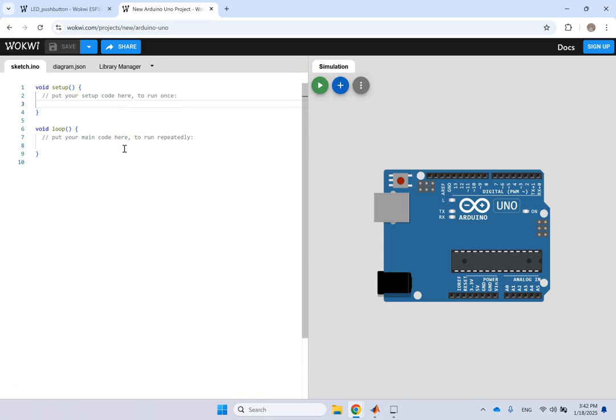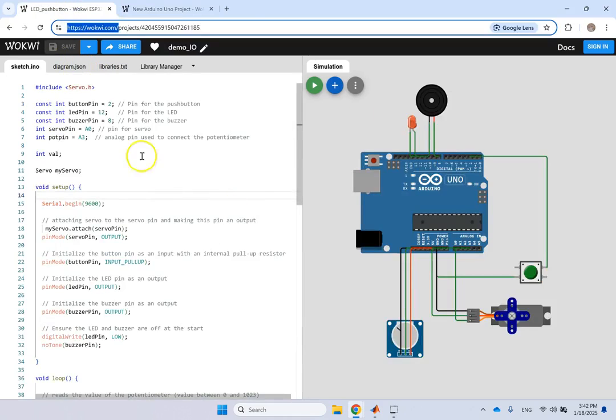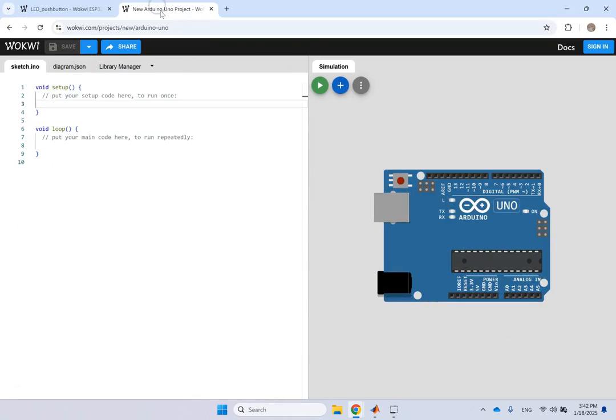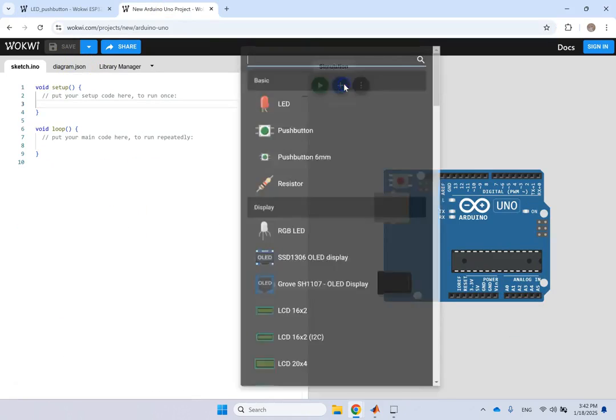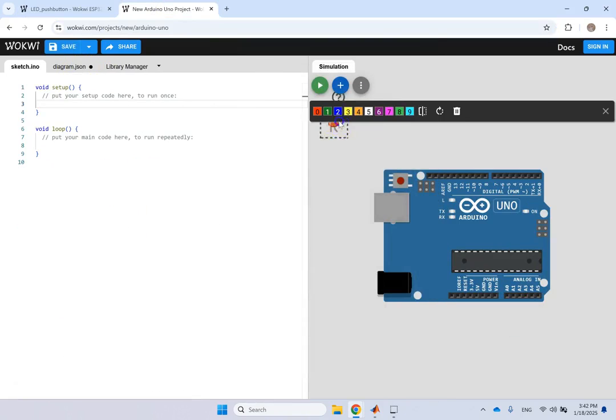So it's really great, right? Before I go to this more advanced thing that I wrote here, let's say, for instance, I want to add an LED. So I go here, click on LED, and boom, the LED is here.